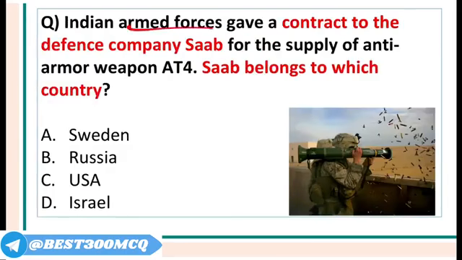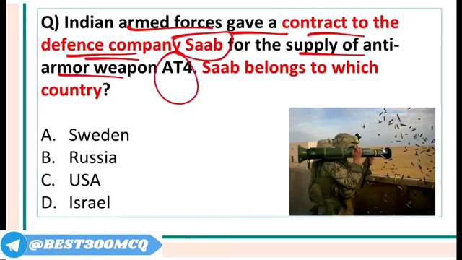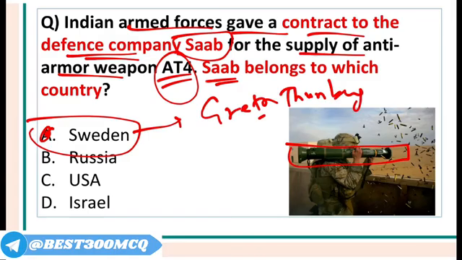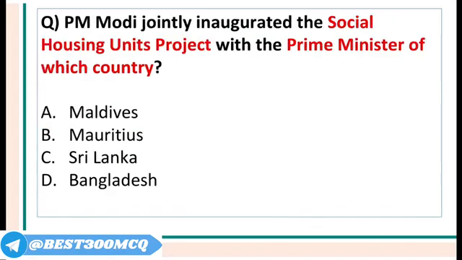Indian Armed Forces, they gave a contract to the defense company called Saab for the supply of anti-armor weapon 84. You can see this bazooka-like gun. It is called anti-armor weapon 84. So Saab is a company from which country? Saab is a Swedish company. And any famous person from Sweden that you can think of? Greta Thunberg, renowned environmental activist. She is from Sweden.